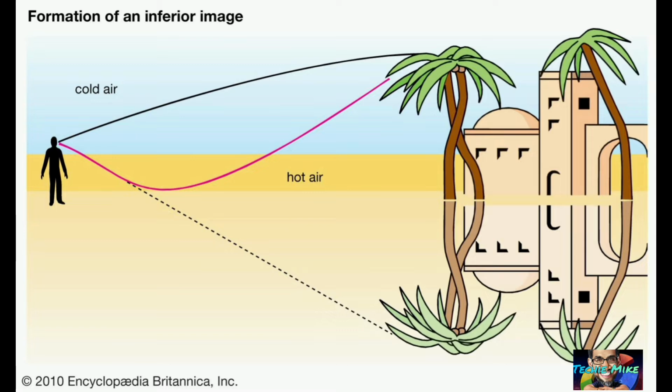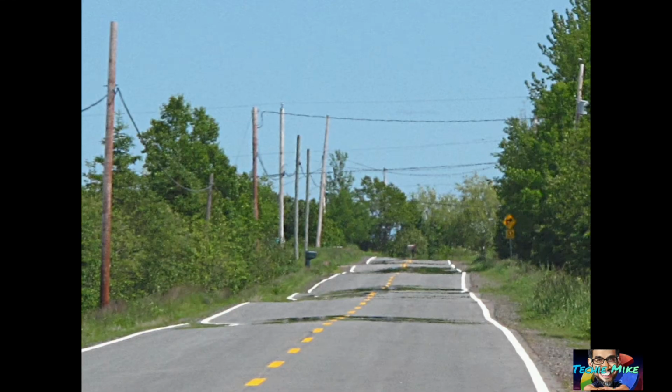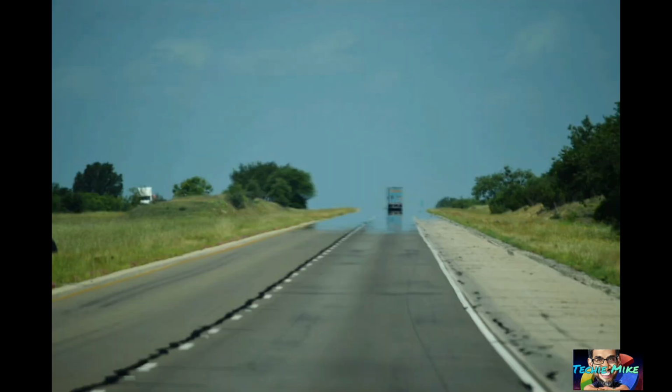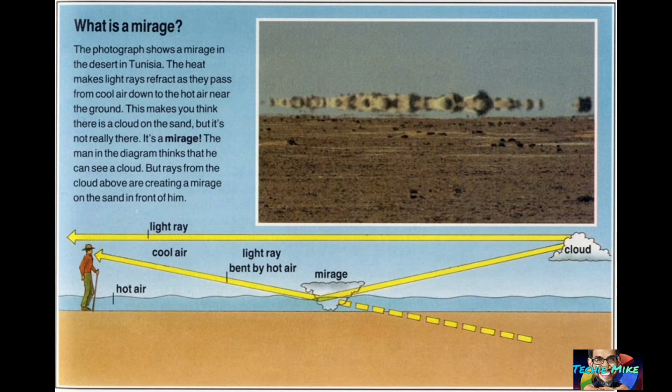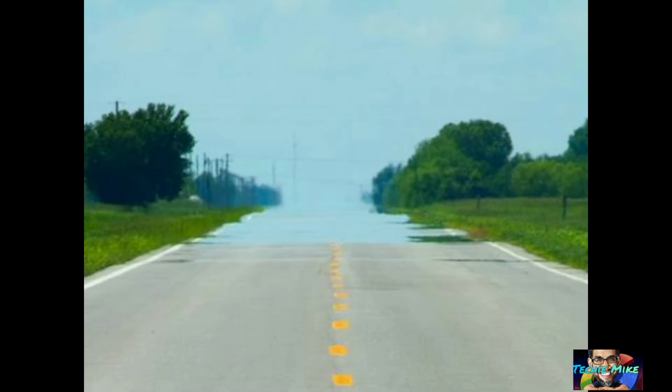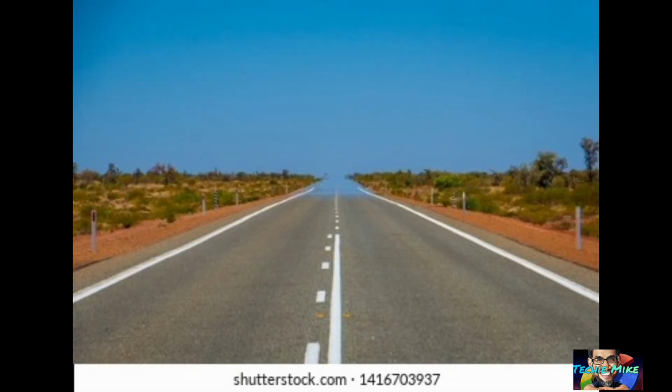Mirage is an optical phenomenon which creates an illusion of the presence of water and is a result of refraction of light from a non-uniform medium. Mirage is observed mainly during sunny days when driving on a roadway. How is it caused? Mirage is caused due to total internal reflection of light by the various layers of air. It is an optical illusion which is responsible for the appearance of the water layer at short distances in a desert or on the road. Mirage is an example of total internal reflection which occurs due to atmospheric refraction.